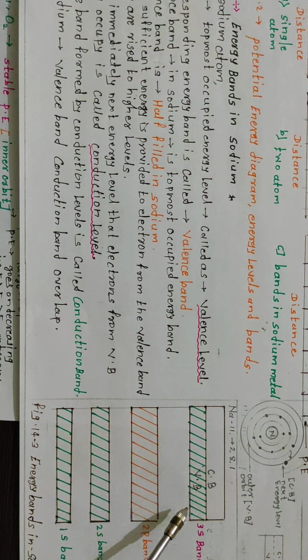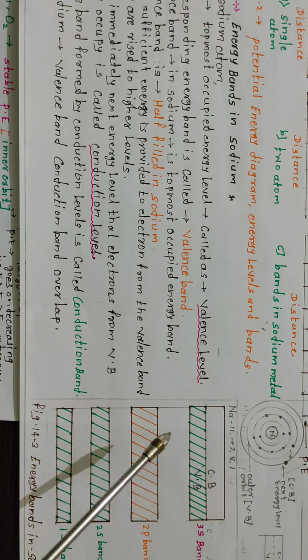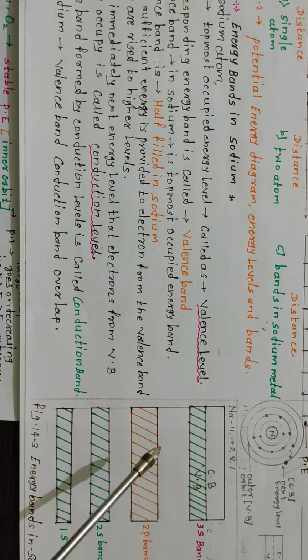The electron present in the valence band gets this energy and rises to the next higher energy level immediately. The next level that an electron from the valence band can occupy is called the conduction band.